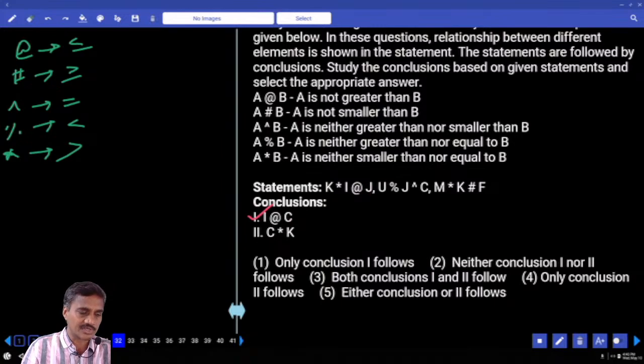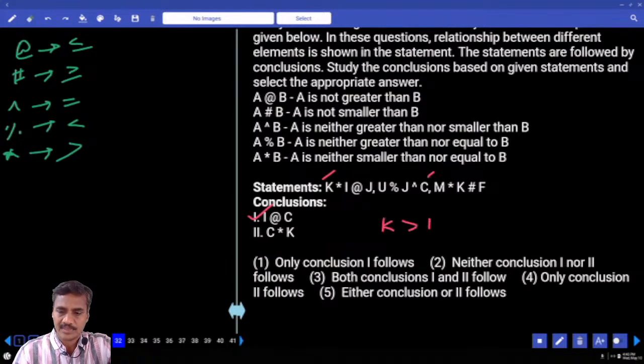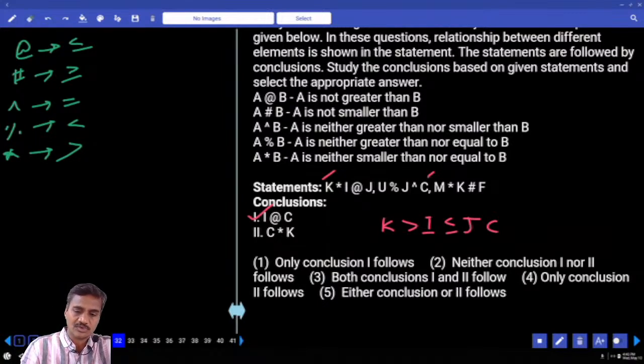And C star K. Now in the C star K, K is here, C is here. Which element is common? K star I, star means K greater than I. And I at the rate of means I lesser than or equals to J. And J to C means J equals to C. Now between K and C, opposite symbol, no relation. Only one, that is choice 1, 32.